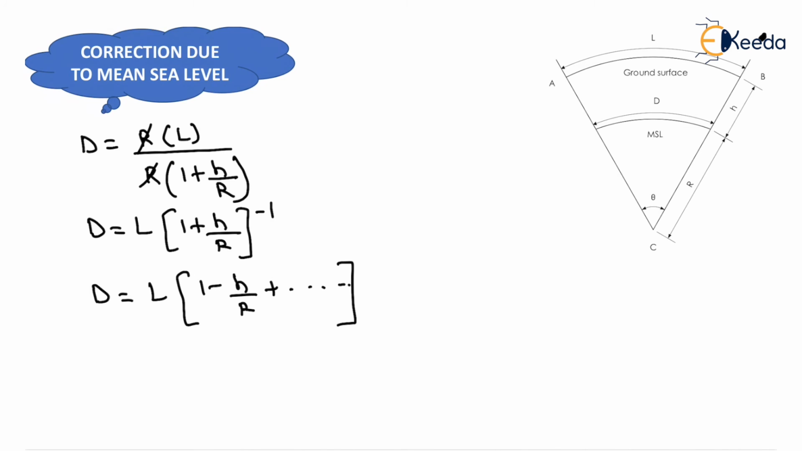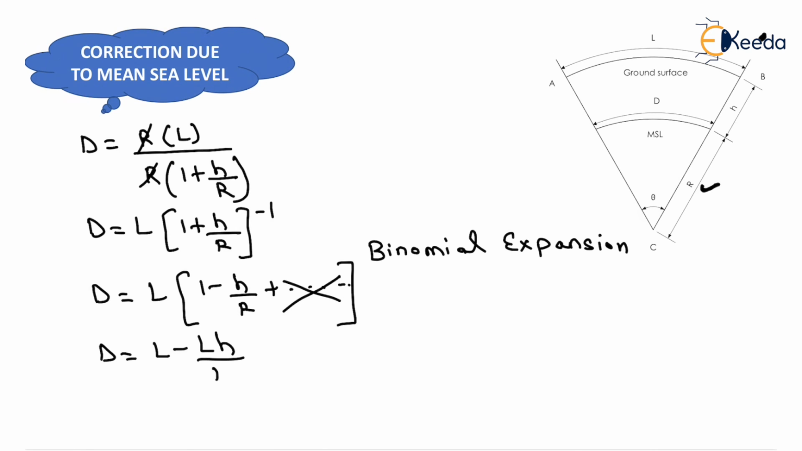As compared to H, the value of R will be very high, because the value of H is in meters, that is 100 meter, 200 meter, 300 meter, but the radius of Earth is very high, that is 6370 kilometer. So the ratio of H square upon R square will be very small. So we will neglect these values. Okay, and we will get this value from the binomial expansion. Now after solving this, we will get D is equal to L minus LH upon R.